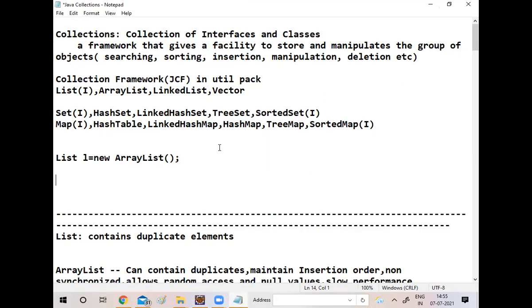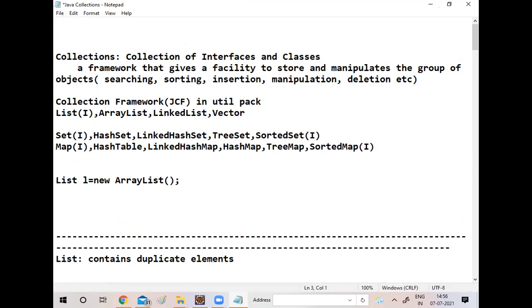First of all, collections. In Java, a collection is a kind of data structure. Data structure means how the data is located in a particular variable or location. In Java, collections are implemented with the help of list, set, and map.